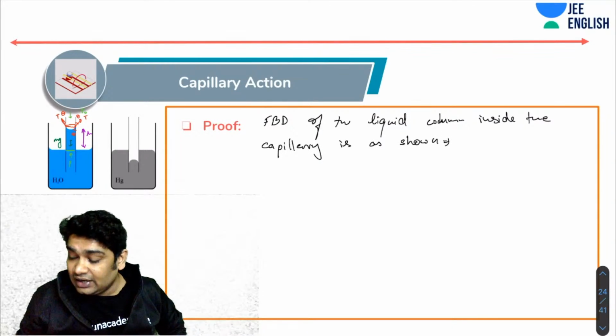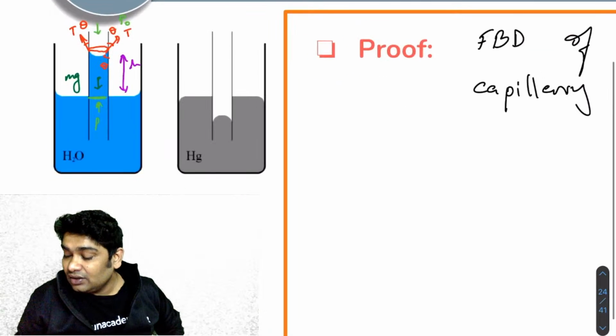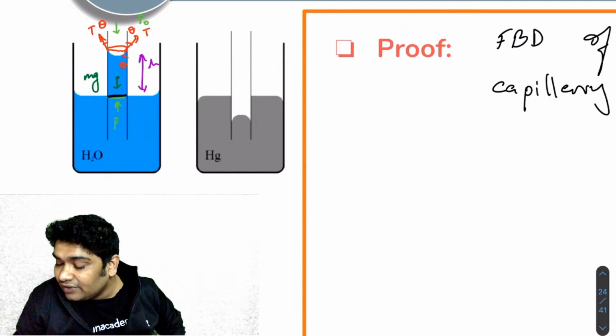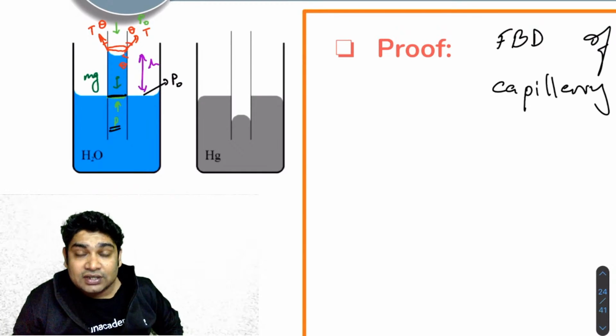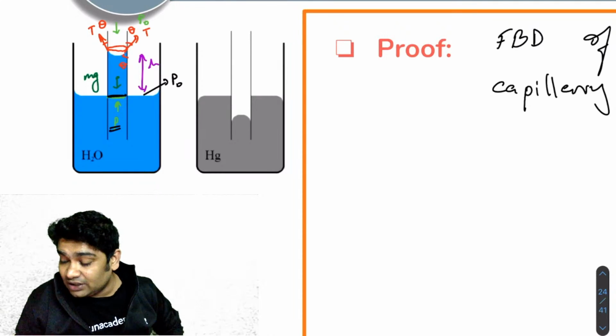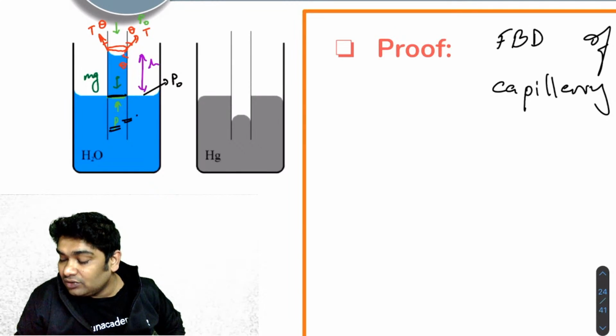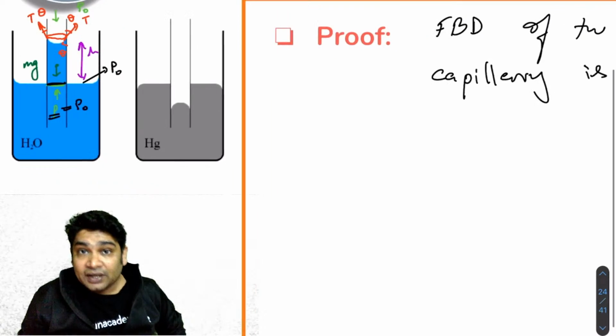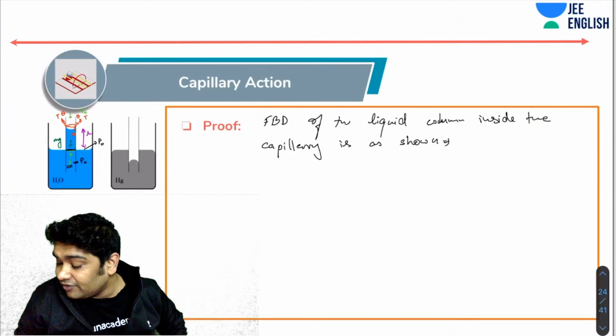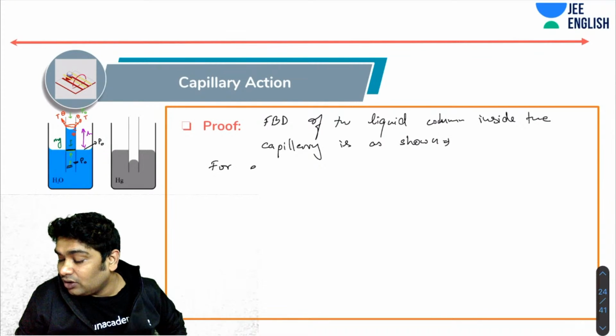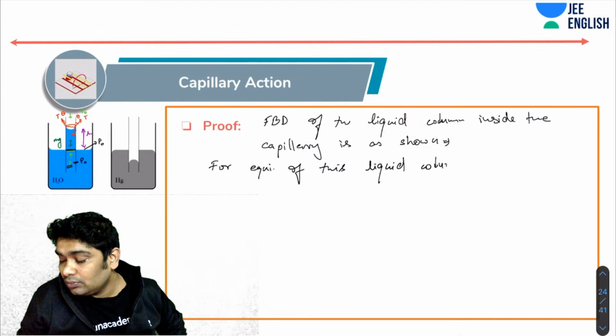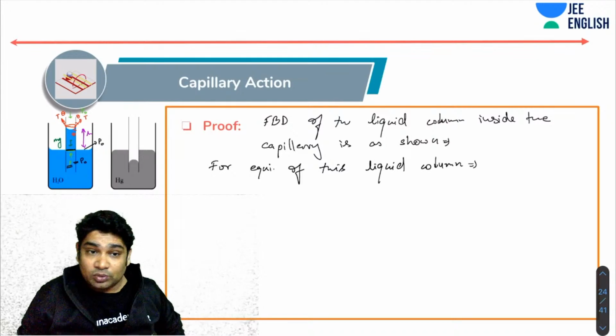Now you will realize that the pressure here, this P, would be equal to P naught, because the pressure here would be P naught. This is also a free surface, and at the same horizontal level, all the pressures have to be the same. So you will realize P is nothing but equal to P naught. So if I write all the forces, for equilibrium of this liquid column, all the forces should be balancing each other.